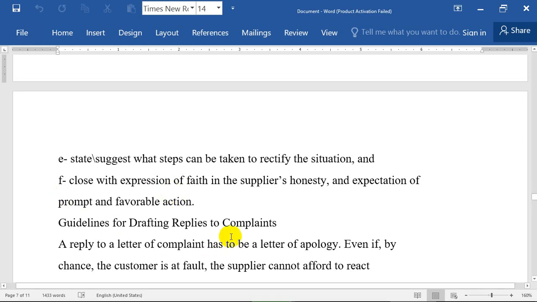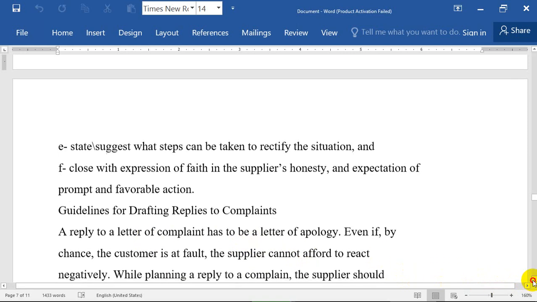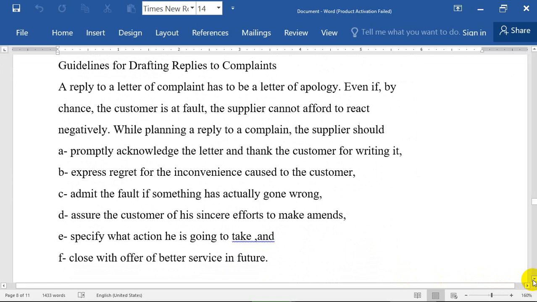Guidelines for drafting replies to complaints. A reply to a letter must be polite, must be certain, and you have to write promises. You have to promise the buyer that you will compensate. سوف تعوضه. You will compensate him, or you will return, or you will fix this mistake, or you will solve this problem. So you have to mention, for example, number one,